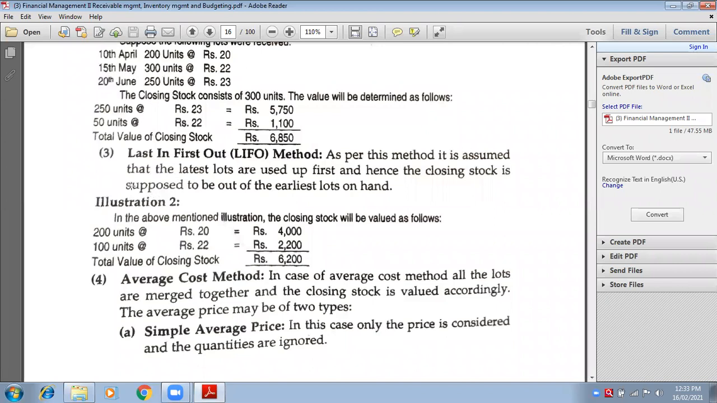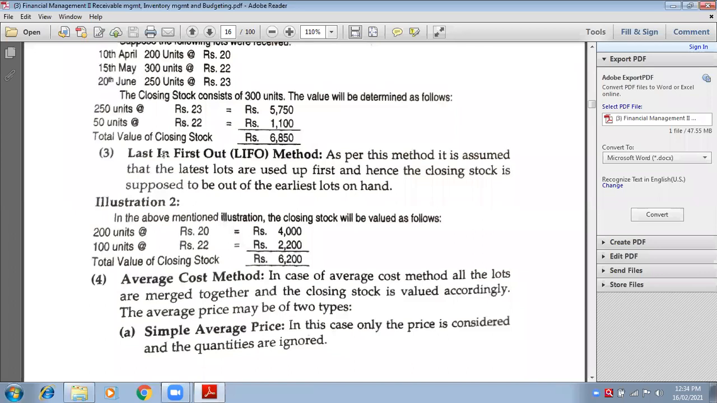Okay. So here, last in, first out means if the product is in fashion, if the product is in trend, the product will be running in the market. You can earn as much as you want from that particular product. But once fashion goes out, then the selling price will have to be reduced. Therefore, the last in first out method is used.